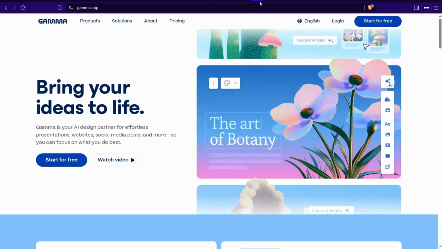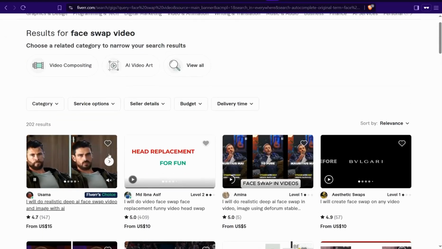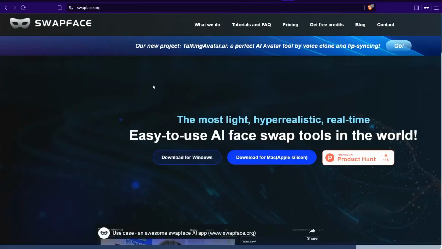Another example here is this gig that is face swap video. Here you can change the faces in any video you like. And for sure, one of the best tools you can depend on to provide this amazing gig is swapface.org. It's a beautiful and free software that you can download on your PC. Therefore, you can make face swapping like magic here and for free.